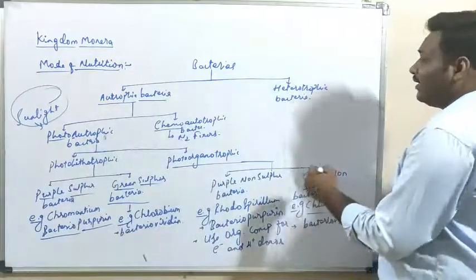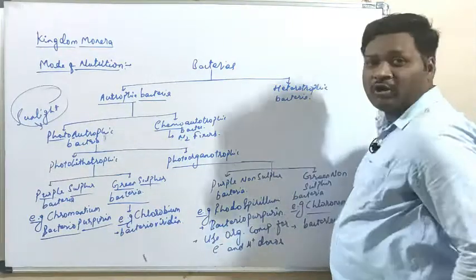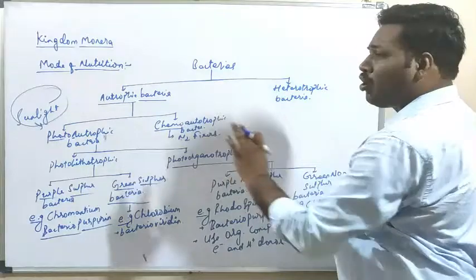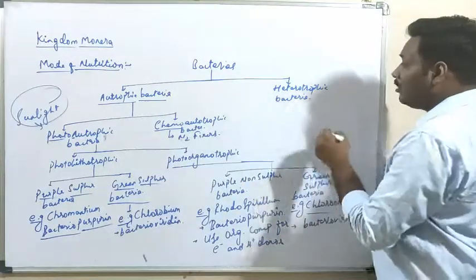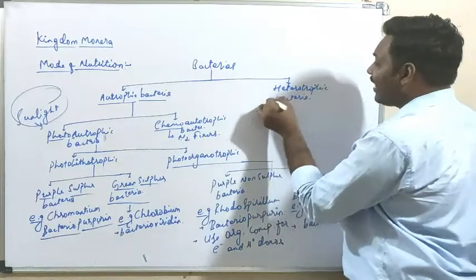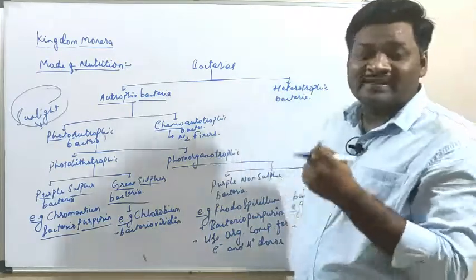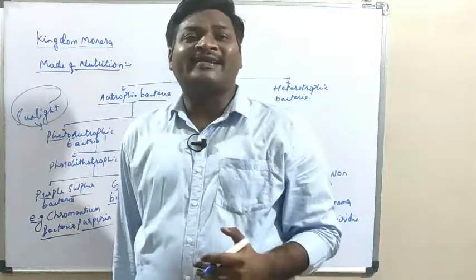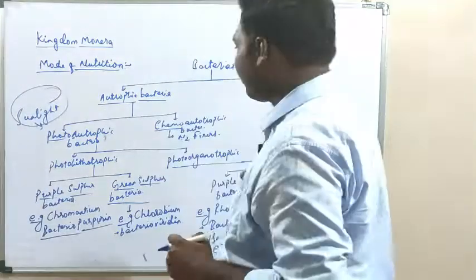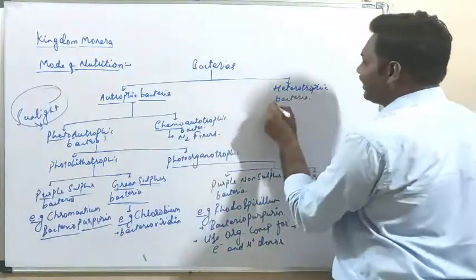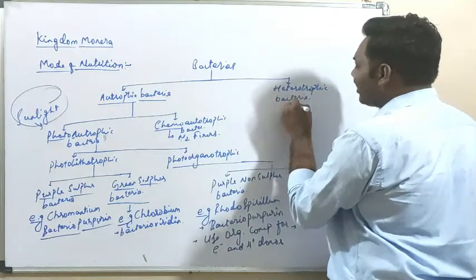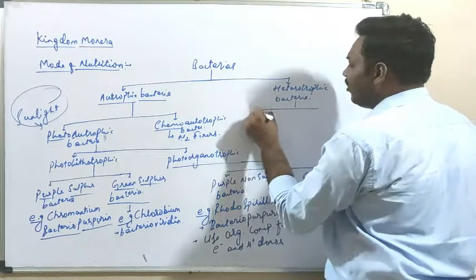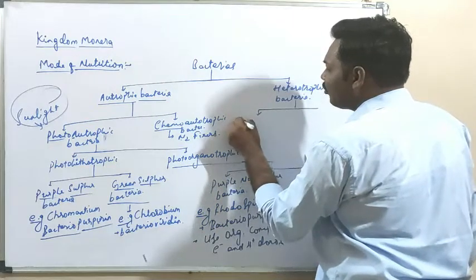Then we will be moving towards the heterotrophic type of bacteria. This was the autotrophic, I hope you have understood this. Now heterotrophic bacteria: the word heterotrophic means those organisms which depend upon other organisms for their nutritional requirement, right? So heterotrophic bacteria have the following categories. Like one, here we can call it saprophytic.